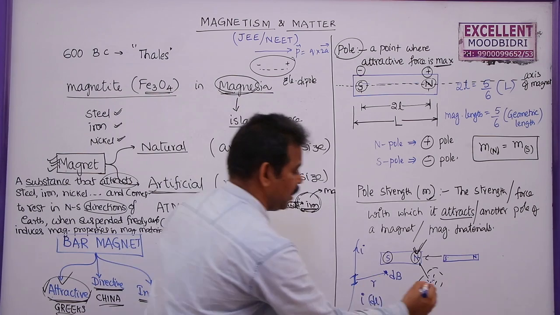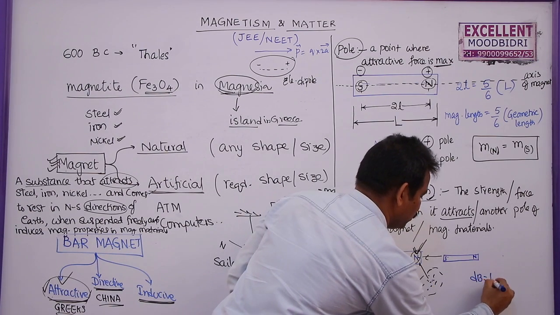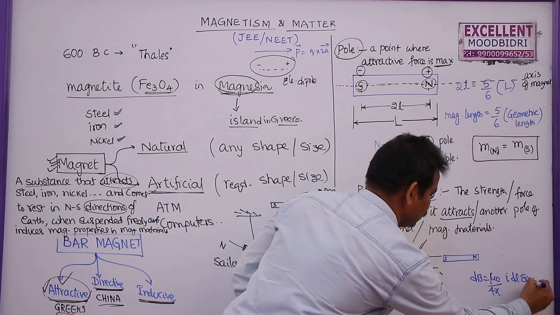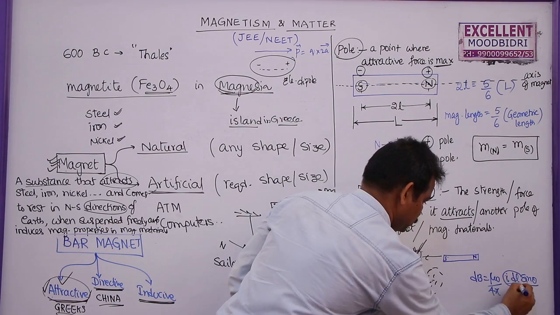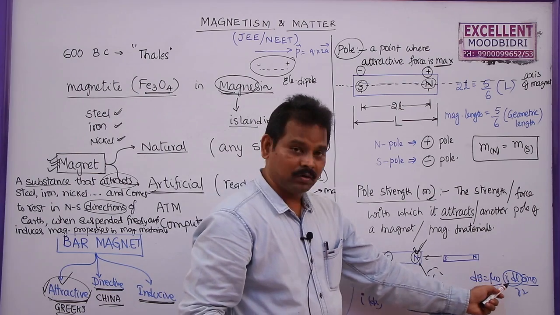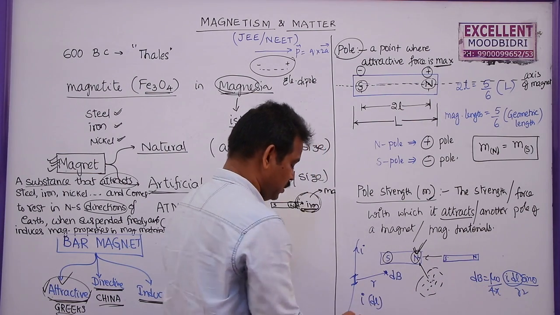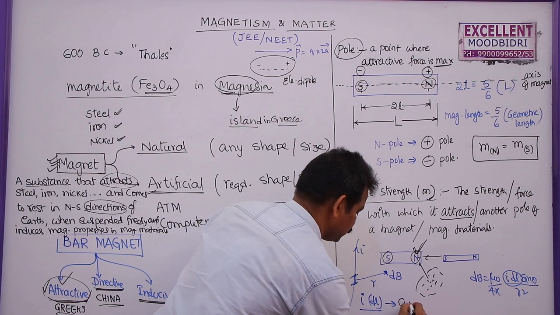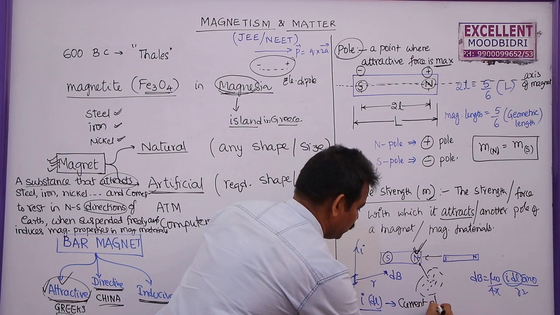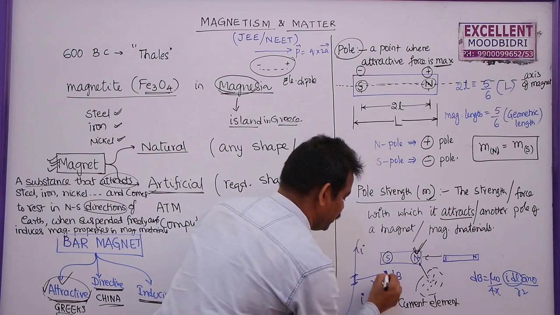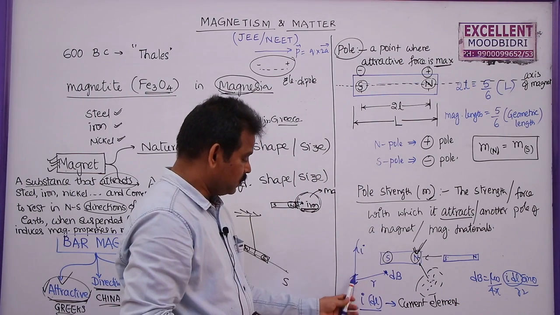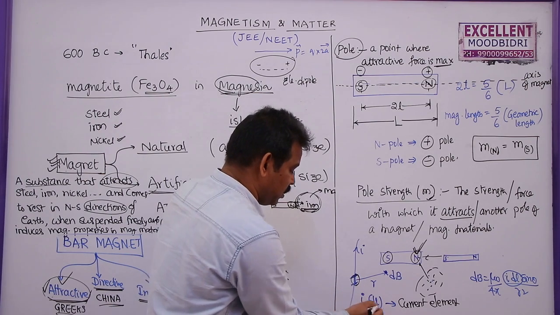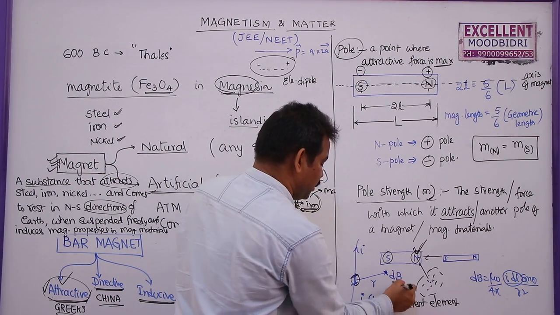So the formula is dB is equal to mu naught by 4 pi, I dl sin theta by r square. This element, the product of current and length, I dl, we call the current element. Who is responsible for the magnetic field at this point? The current flowing through it and the length of this element. So the current element is responsible for dB.